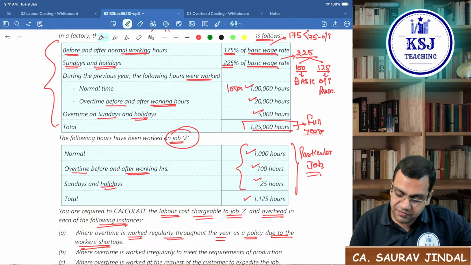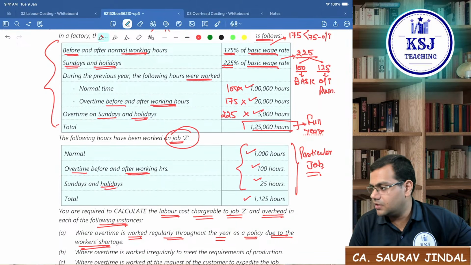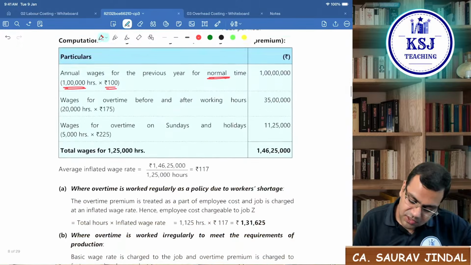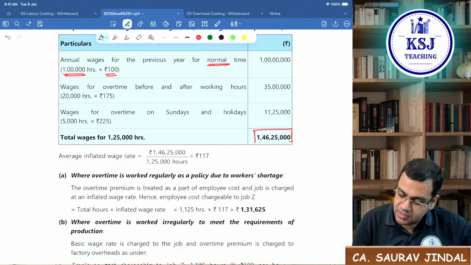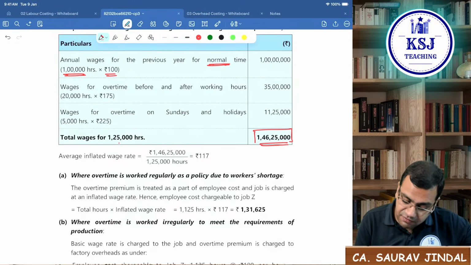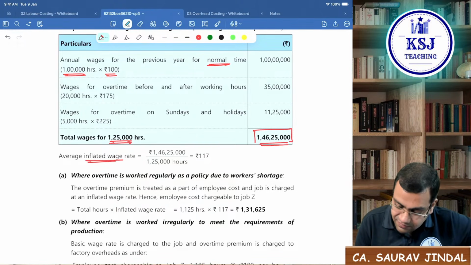For overtime before and after 20,000 hours, you are paying 175 rupees. And for Sundays and holidays, you are paying 225 rupees. So this is what they have taken. This is the total wages payable for how many hours? Total of 1,25,000 hours. So you will get your inflated wage rate, that is